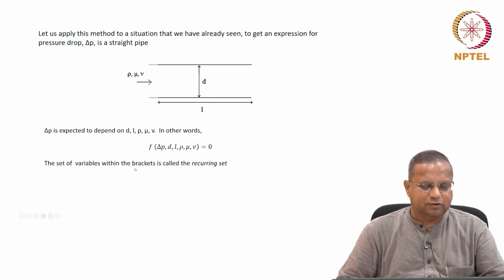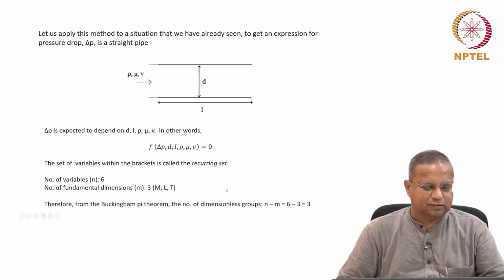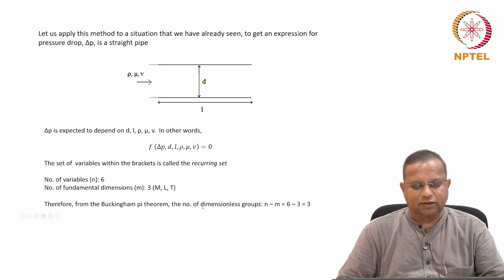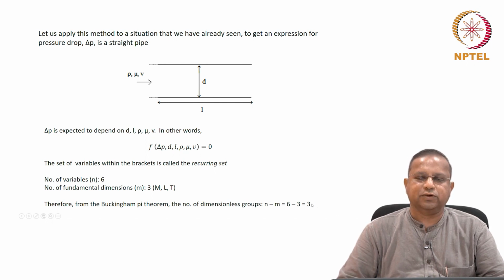The set of variables within the brackets is called the recurring set here, and the number of variables here is 6. Number of fundamental dimensions is 3, and from the Buckingham pi theorem itself, the number of dimensionless groups is n minus m. Therefore, we expect a relationship between 3 dimensionless groups for this case. That's what we get from the Buckingham pi theorem, a mathematical theorem.